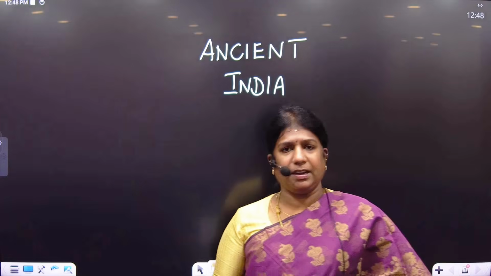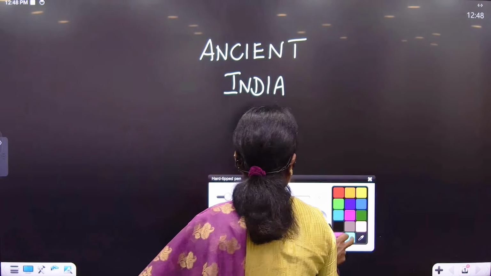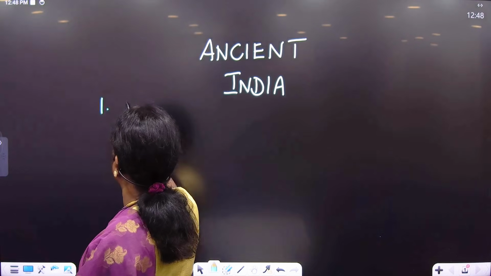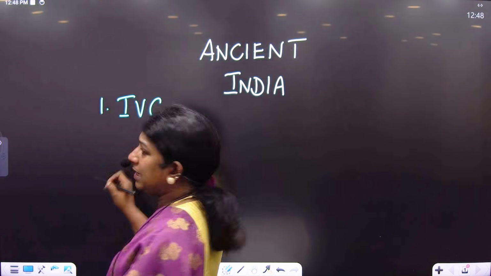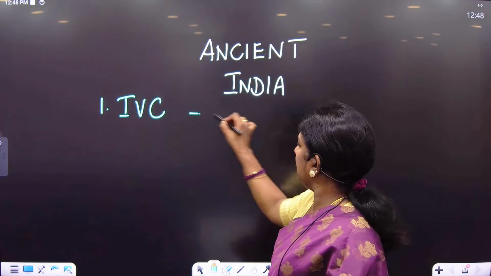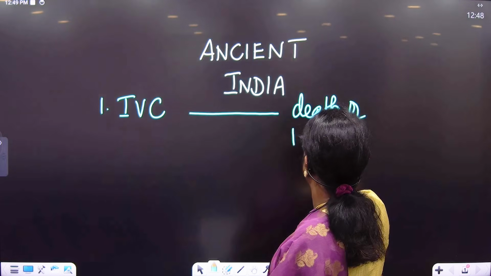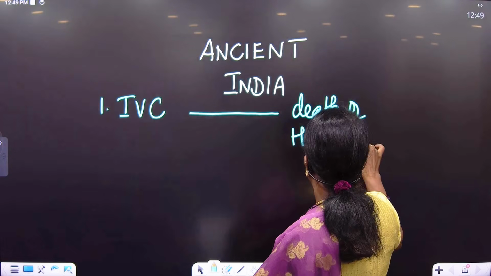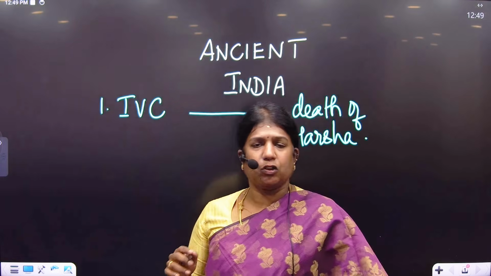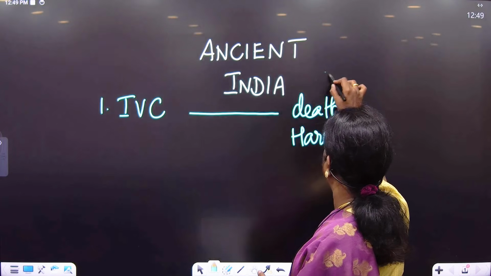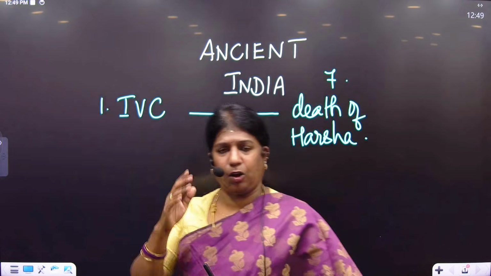If you look at ancient India, our syllabus starts from the first chapter, the Indus Valley Civilization, and the syllabus ends with the death of Harshavardhana. Generally we call it the death of Harsha, which would be the 7th topic.